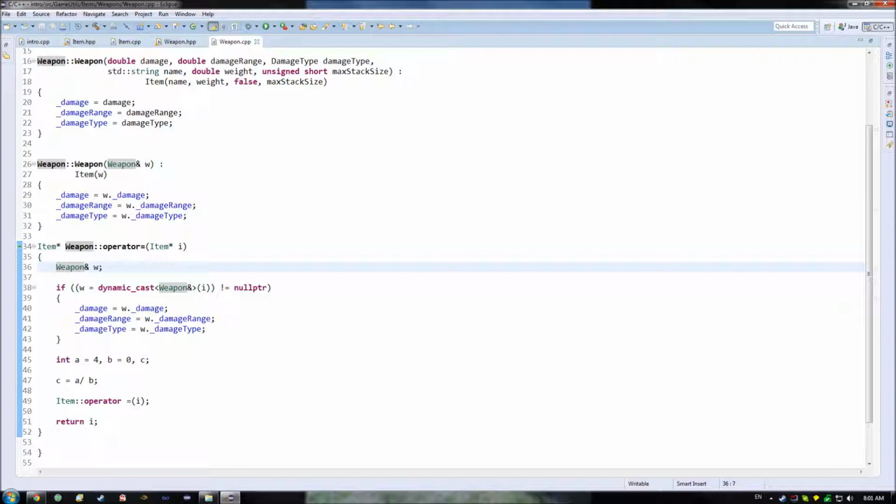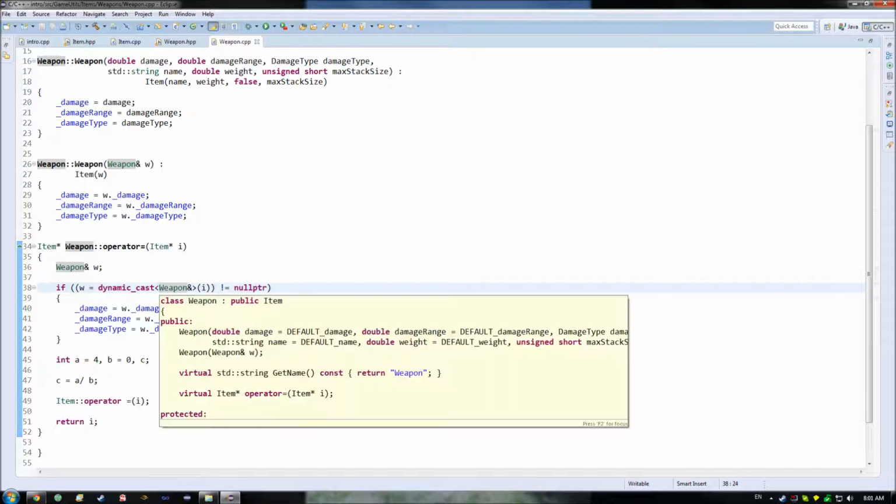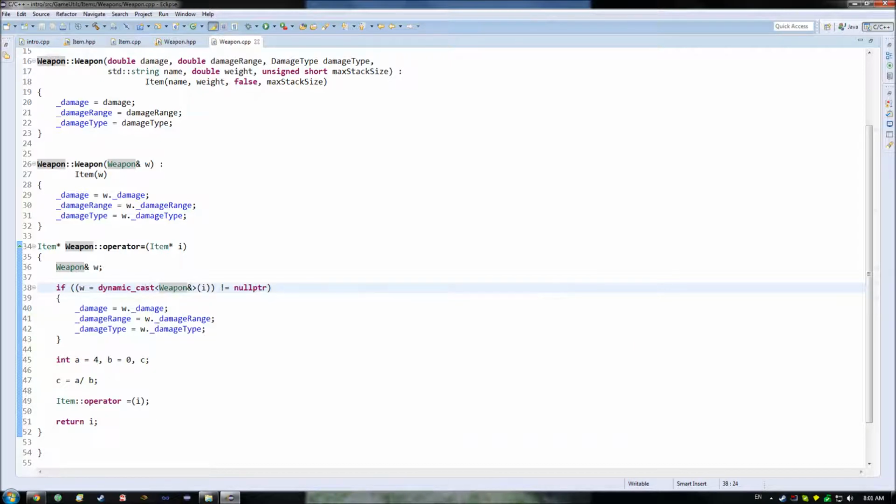But for now, what really matters is that weapon can't handle this dynamic cast, and there's really nothing dynamic cast knows about whatever type this is here, because it can't have custom logic for every single type of object that gets passed in as this argument in here. As a result, it needs to tell us, hey, you messed up, do something about it to fix it.